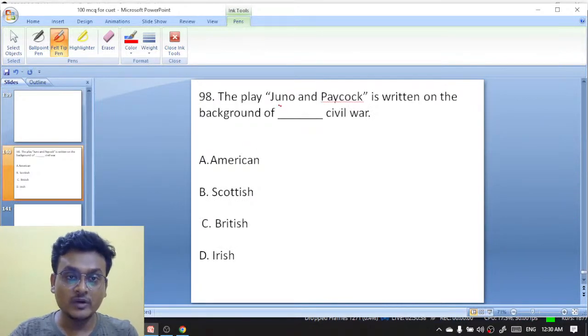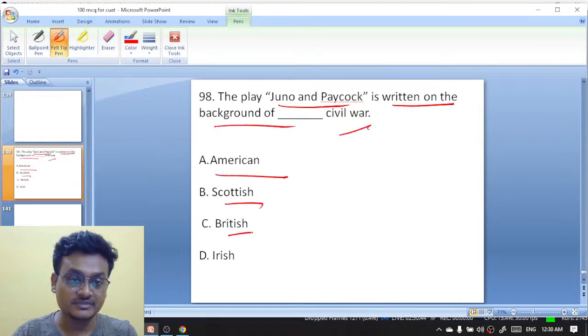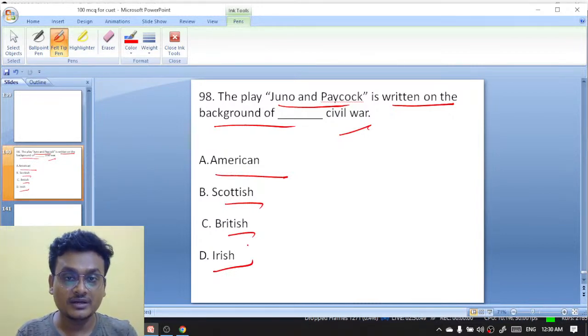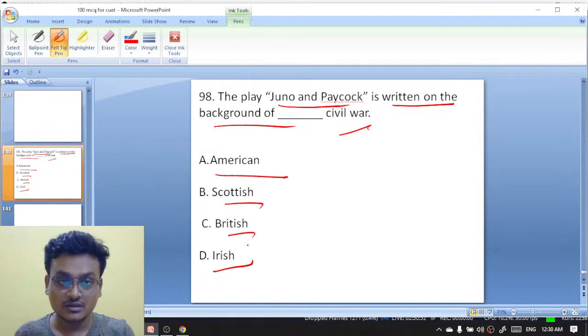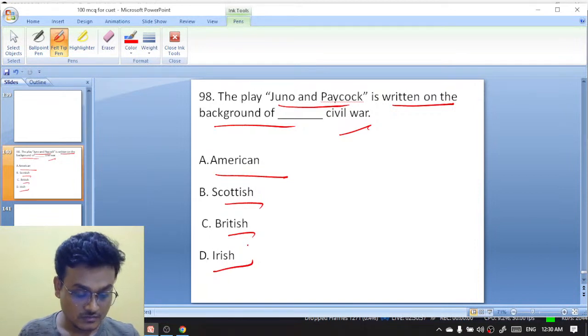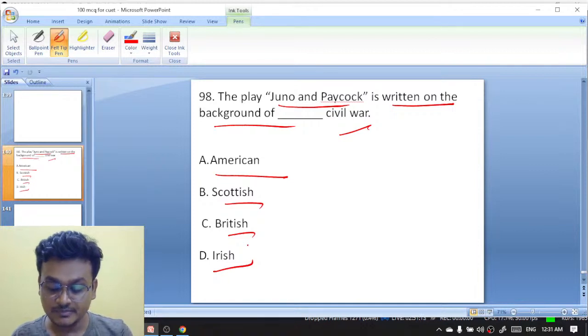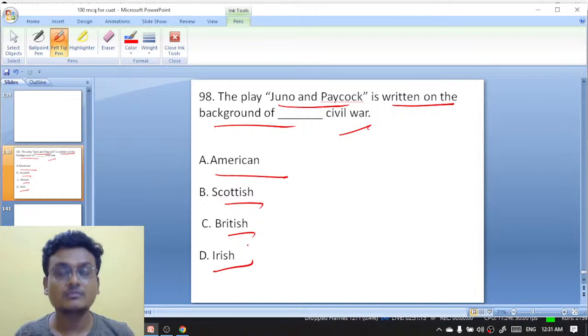The play Juno and the Paycock is written on the background of which civil war: American Civil War, Scottish, British, or Irish?